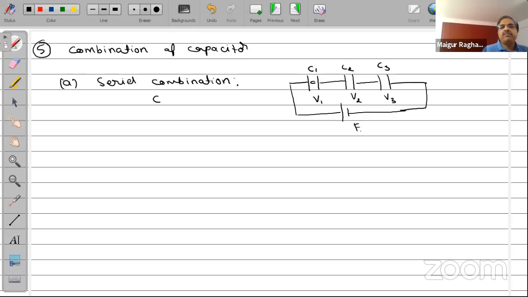But what will be the same is the charge on all of them. So whenever you have a series combination, the point to be remembered is that the charge on all capacitors is the same.